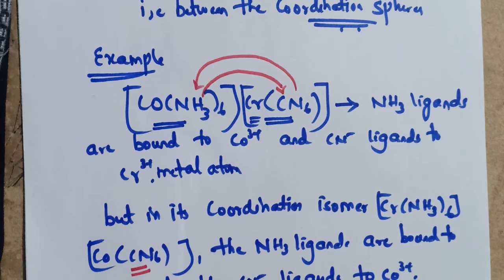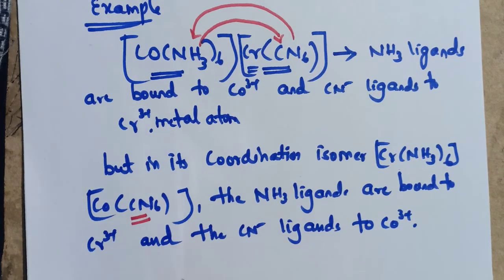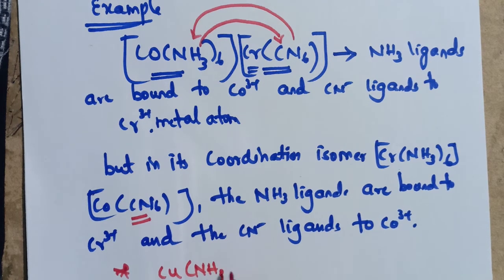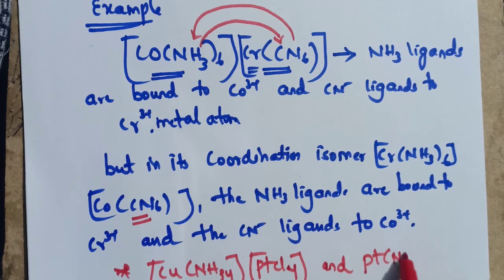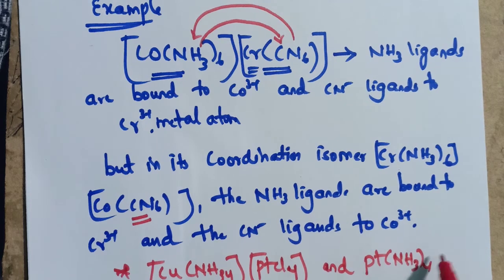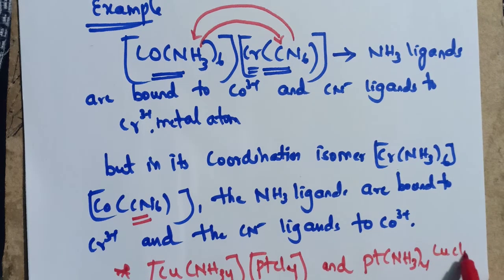That's it. And the other example is [Cu(NH3)4][PtCl4] and [Pt(NH3)4][CuCl4].